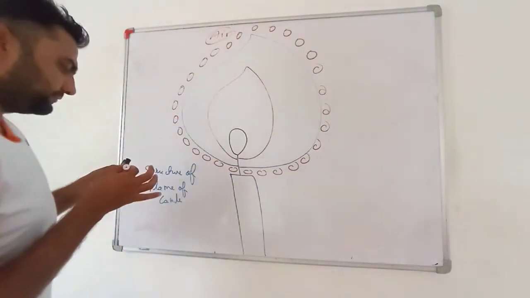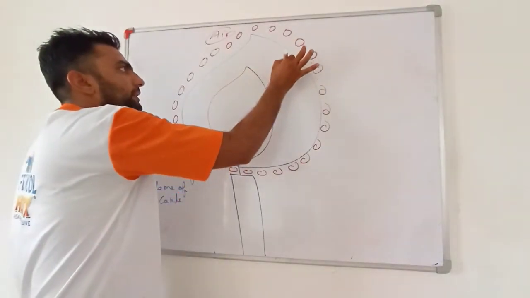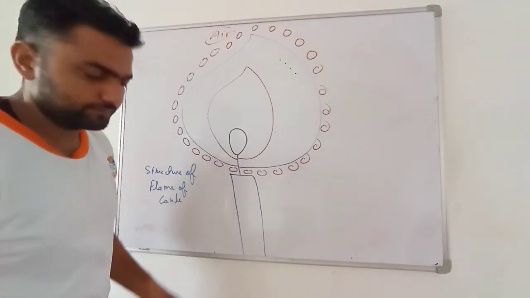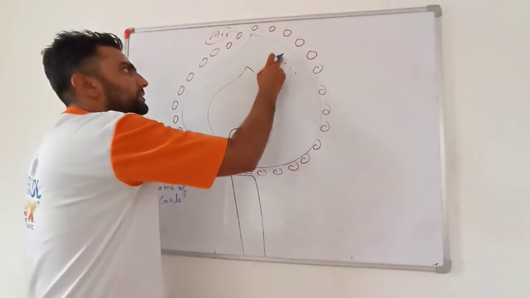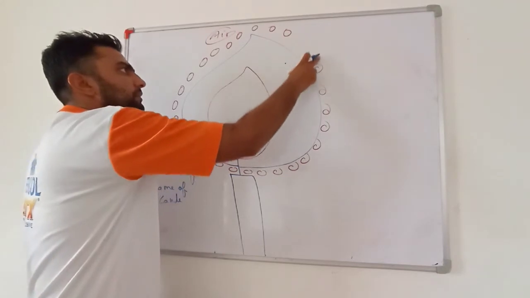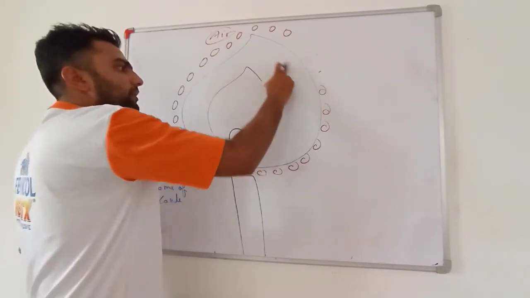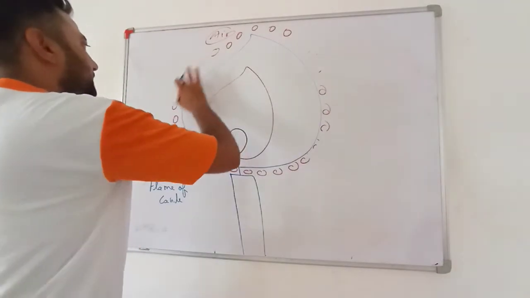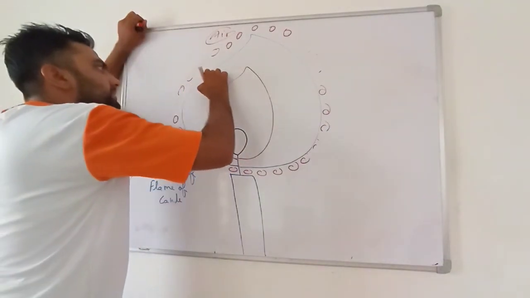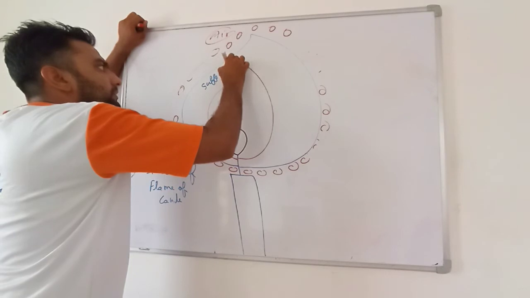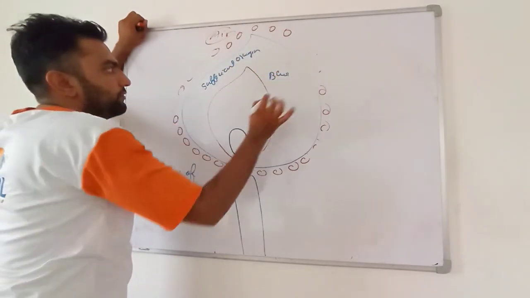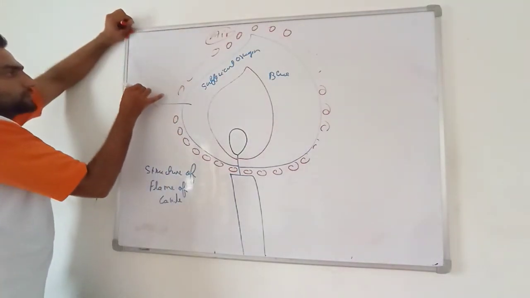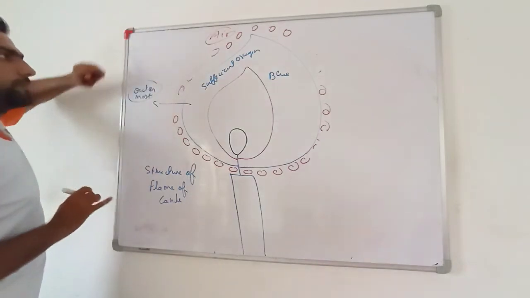So see, here there are wax particles in vaporized form. So these wax particles consume this oxygen, and they are getting sufficient oxygen. So this outermost region will be blue. This is the outermost region, that is blue.